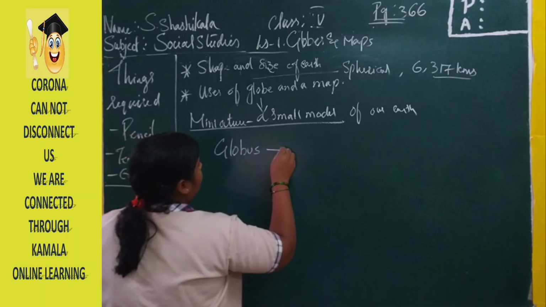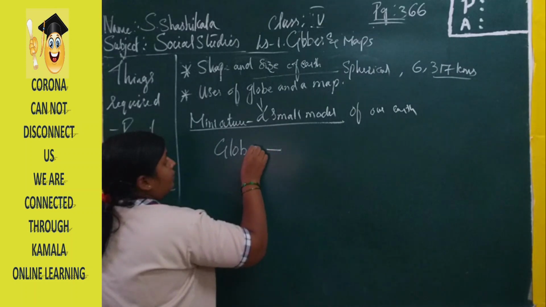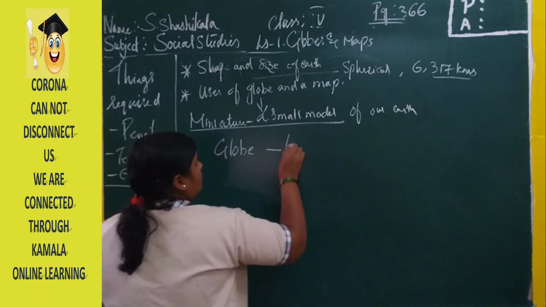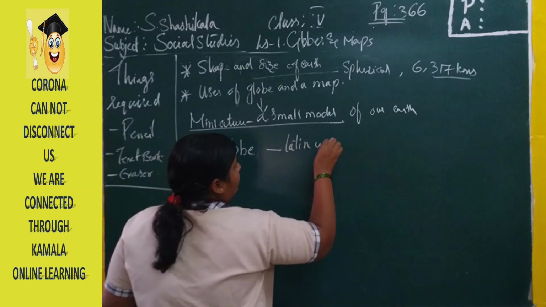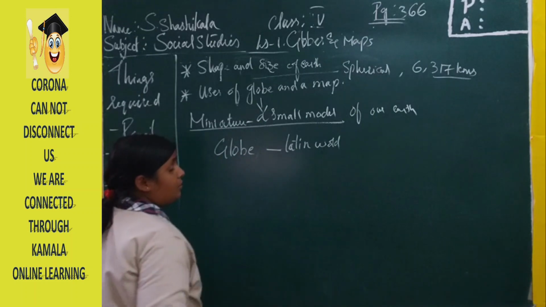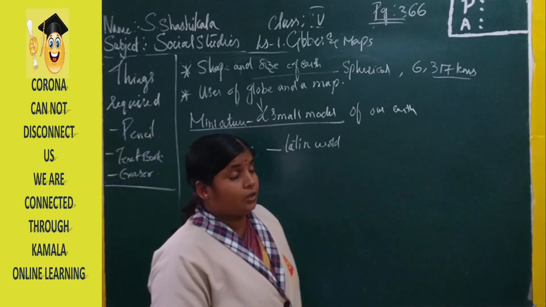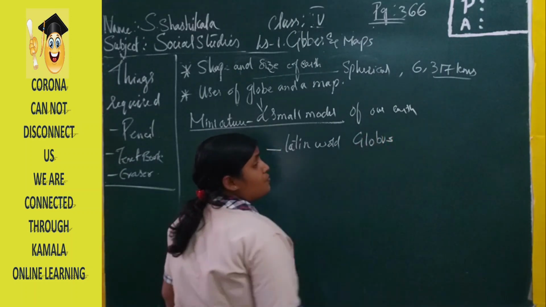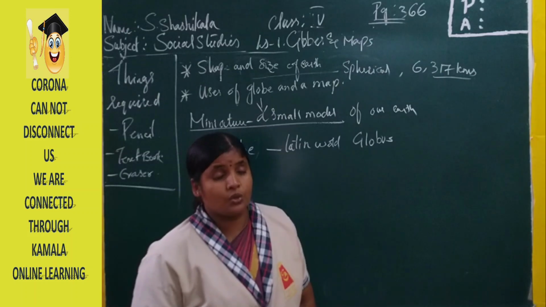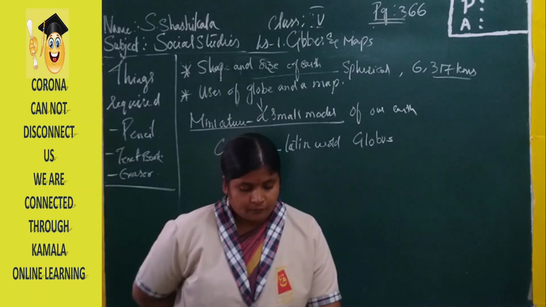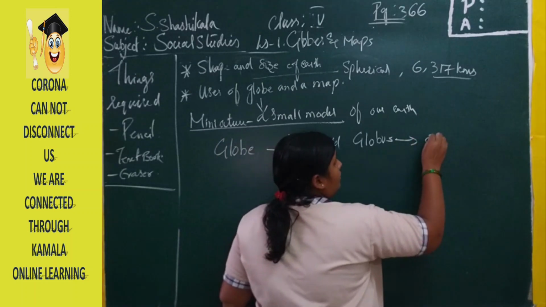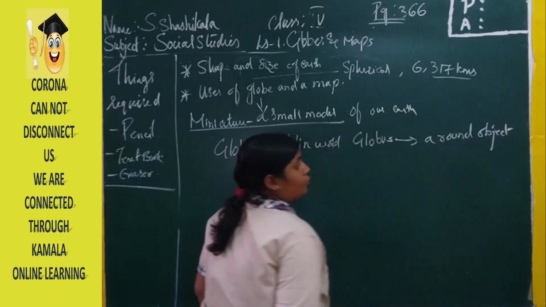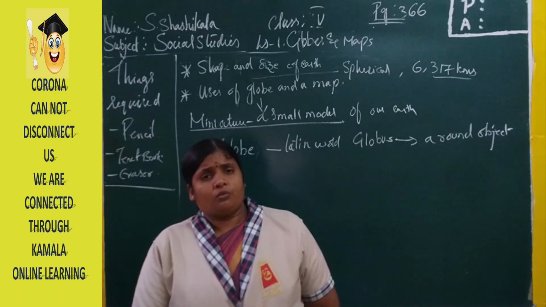The globe is a Latin word, globus. We have derived this word, the word globe, from the Latin word known as globus, which means spherical, which is a round object, right? Which means a round object.